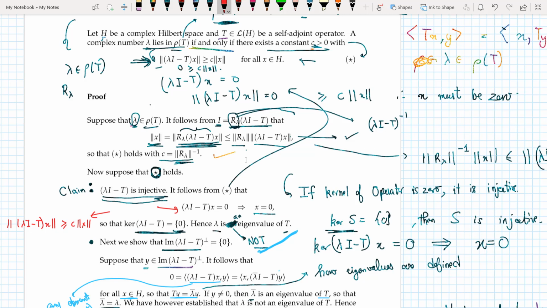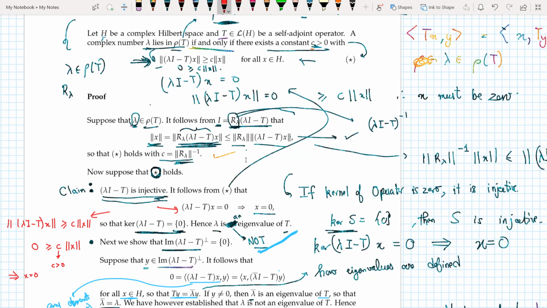The reason is simple. If (lambda I minus T)x is 0, then 0 is greater than or equal to C times the norm of x, where C is greater than 0, which implies, of course, that x is equal to 0.